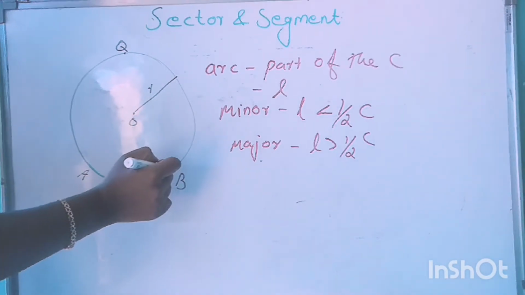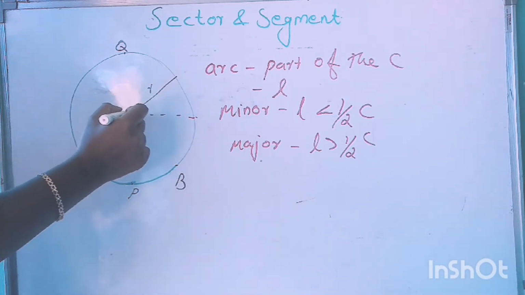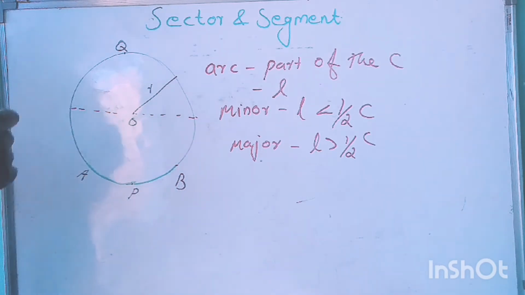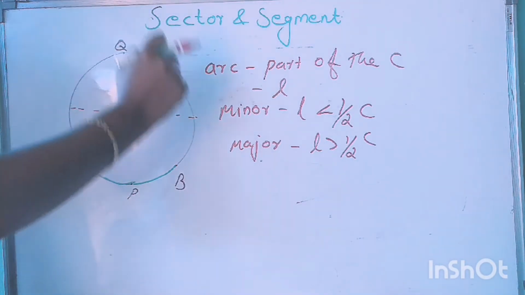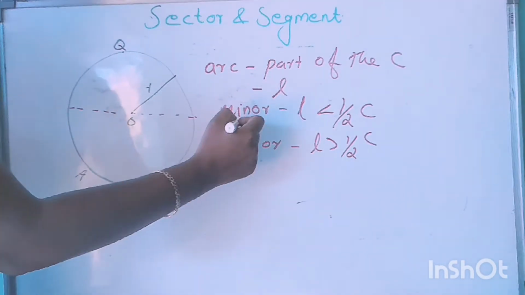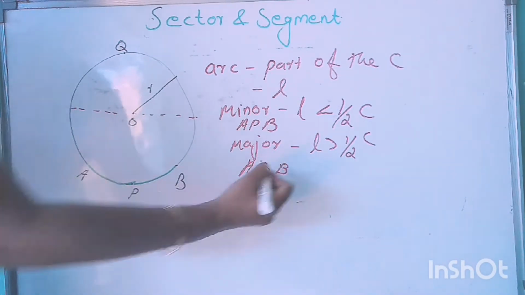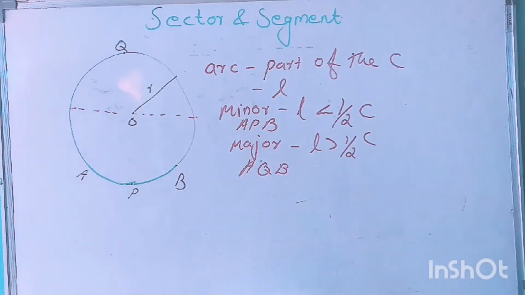Here APB is a minor arc, and this AQB, that black portion, is the major arc.